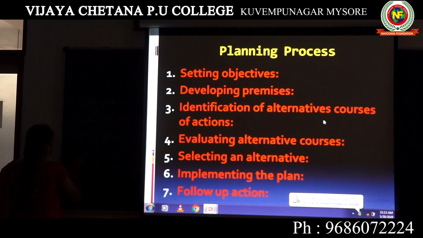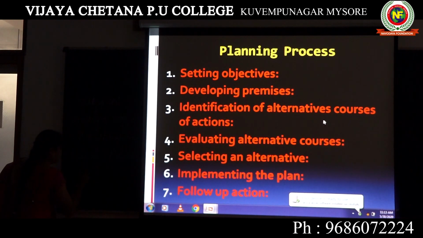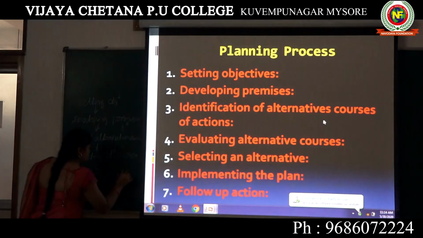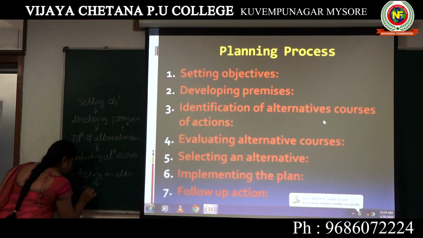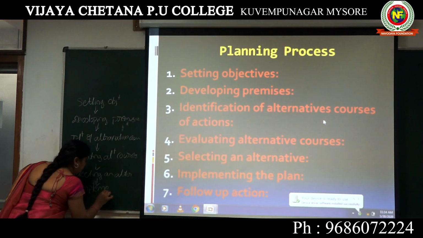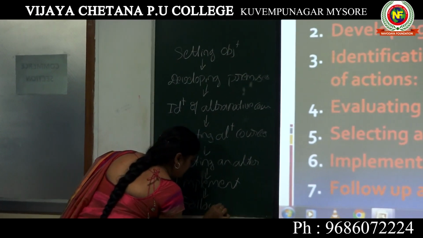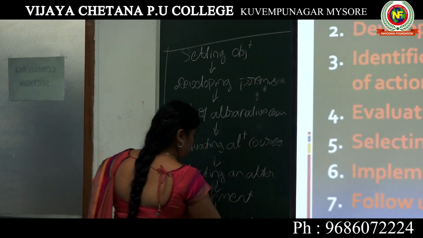Next one, evaluating alternative courses. Next one, selecting an alternative. Next one, implementing. Next one, follow up. For this, make a box like this.